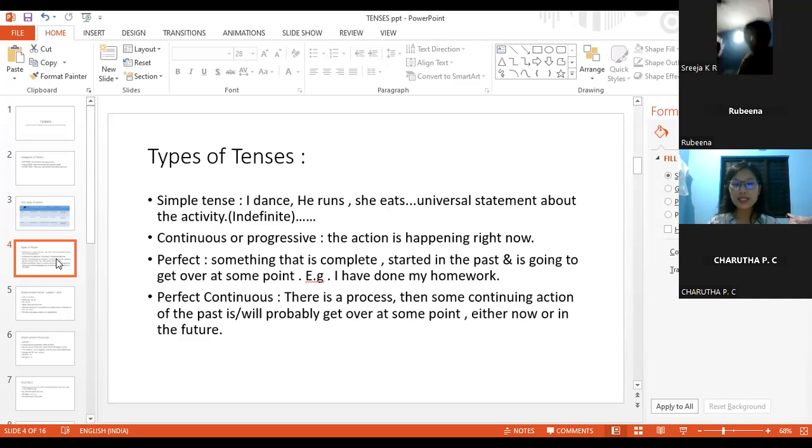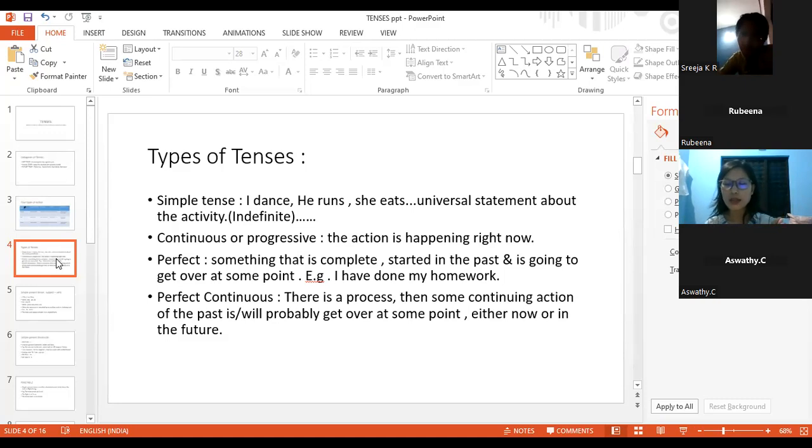Now, present perfect tense. When we see the word perfect, there will be have or has in the sentence. Present perfect tense talks about the type of action that is complete, that started in the past and is going to get over at the moment. That is called present perfect tense.